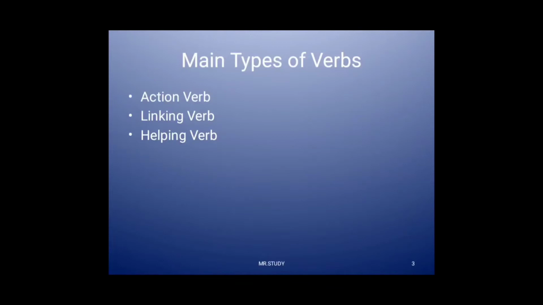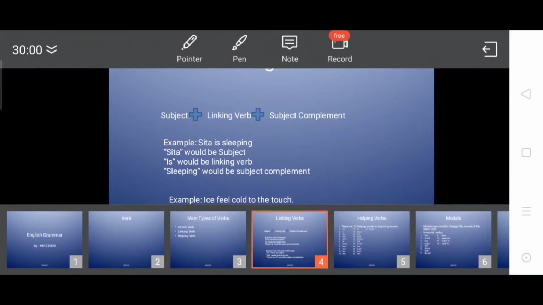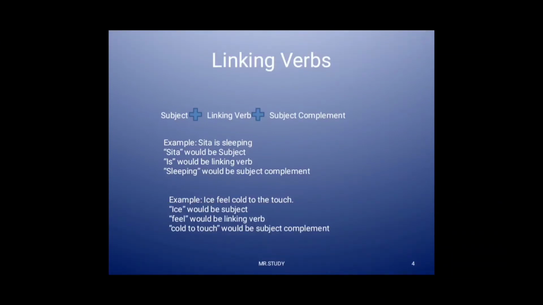Next is linking verb. What is a linking verb? As the name denotes, it links the nouns and pronouns to the other information in the sentence. They do not show any action. I will explain in a basic way how the linking verbs are used in the sentence, right? First of all the subject, then linking verb, then subject complement. For example, Sita is sleeping.